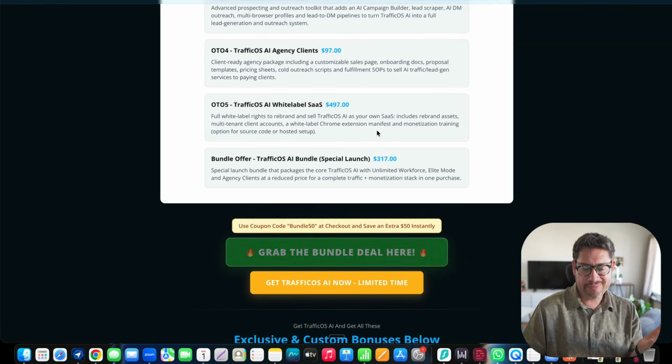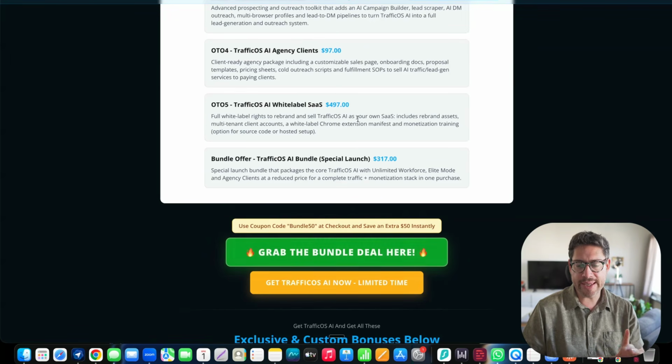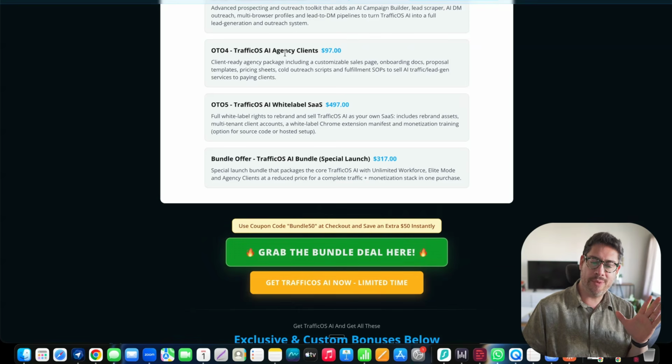But it's going to be so much better because you don't have to create the product. And there's some options as well for source code or hosted setup. If you want that, you're going to be able to see that on that page. But if this is you, if you're thinking more towards that route, then you want to think about these two. If not, then you don't need to worry about these.